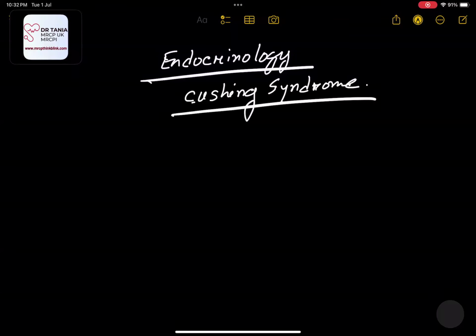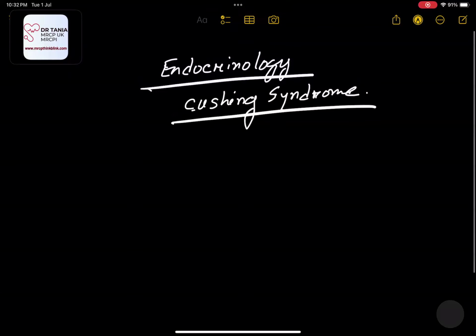You need to diagnose it, and also you need to understand the protocol of the investigation for part one. For part one, up to investigation is enough for you, because treatment for Cushing, you don't need to know. This is just treating the causes. Whatever the causes are for Cushing, you will treat them. So the treatment part is not for you guys.